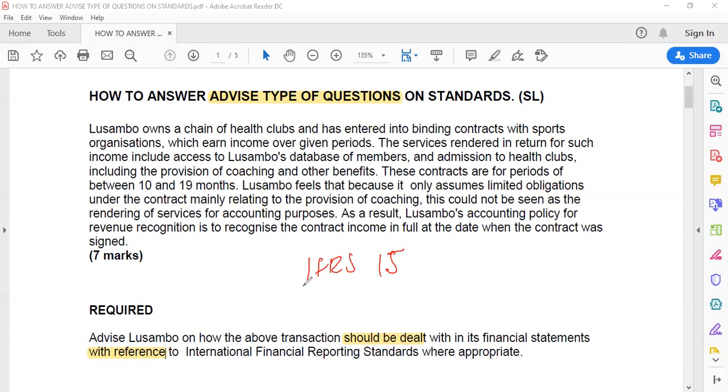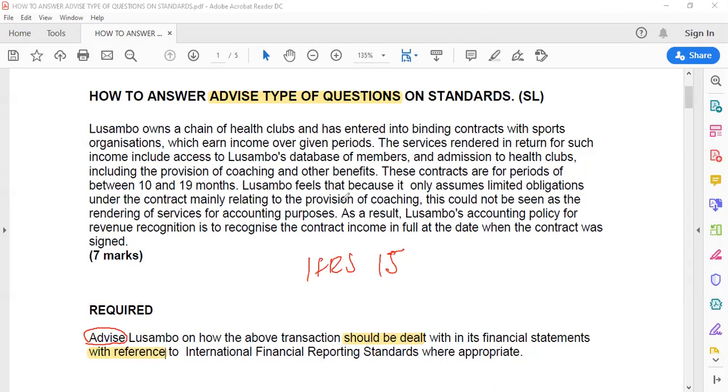Now, I want to give my advice on this one also because of my experience with questions like this. When you are asked to advise somebody, the first thing you must understand is what does it mean to advise? You only advise somebody because there's something that you want them to do better next time. So in the exam, if you see this word here, advise, it means something's not okay in the situation they've given you. And it is your job to find out what is not okay in this situation.